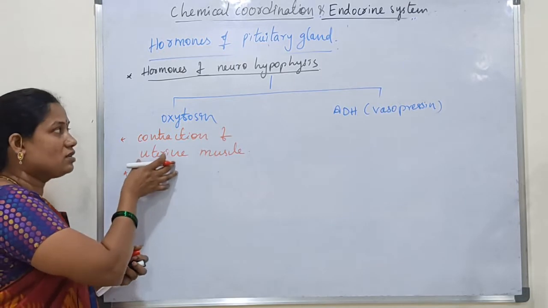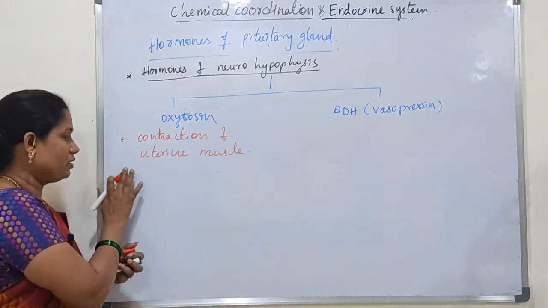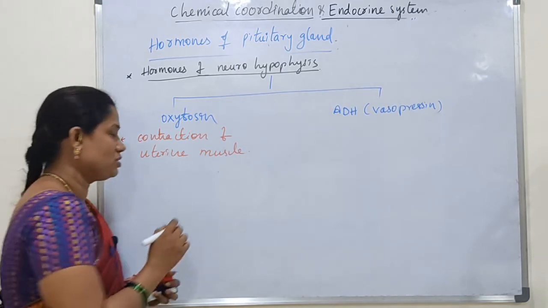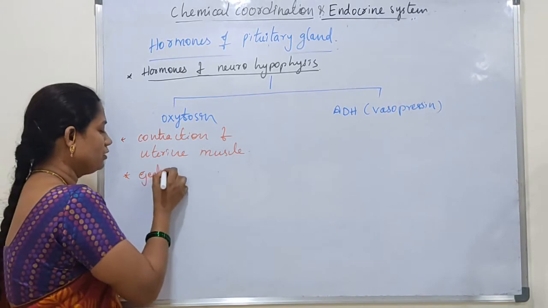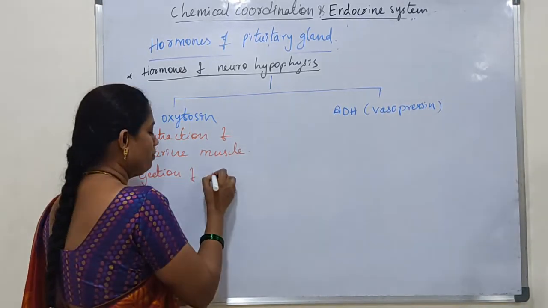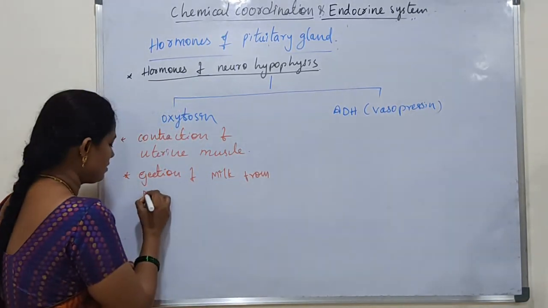So this is the oxytocin. It helps the childbirth process. Okay, and also it helps for the ejection of milk from mammary glands.